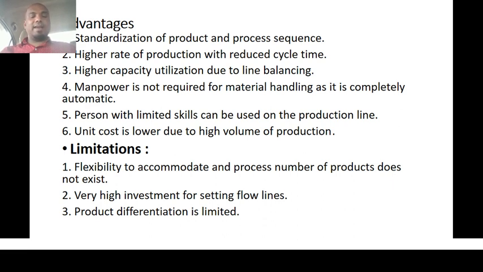Second one is very high investment for setting up the line. That means we need to buy separate machinery and a separate production line for producing a separate product. So for buying machineries, equipment or tools, and hiring human resources for that separate line, we need to invest more money. So product differentiation is limited. We can't differentiate the product because here the production process will be continuous.